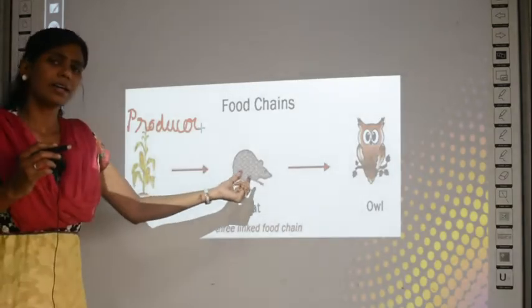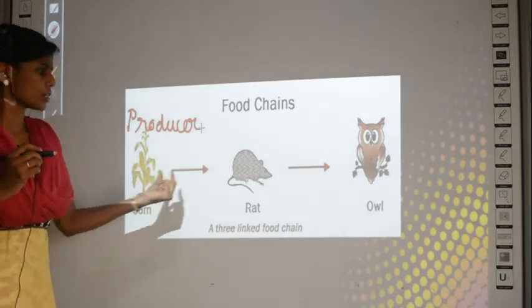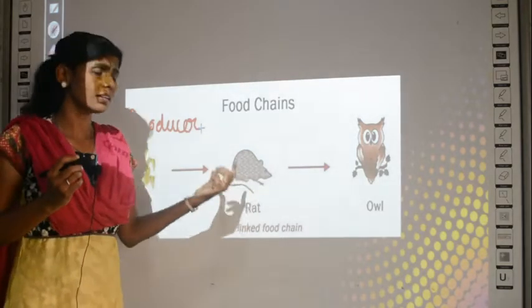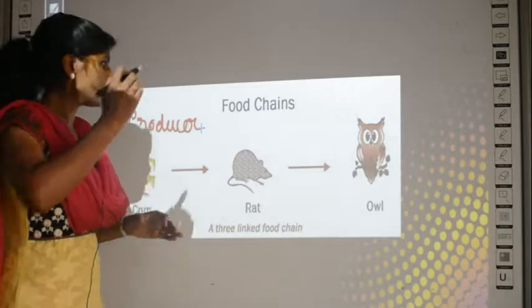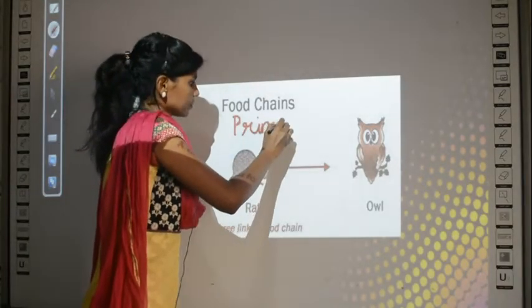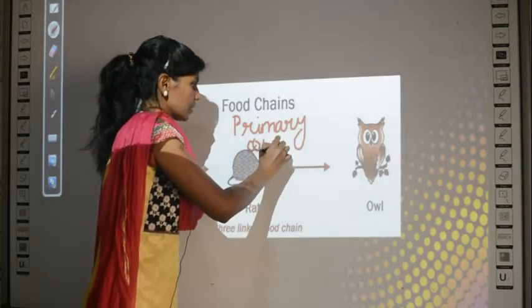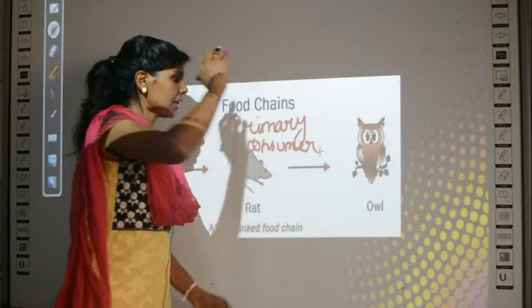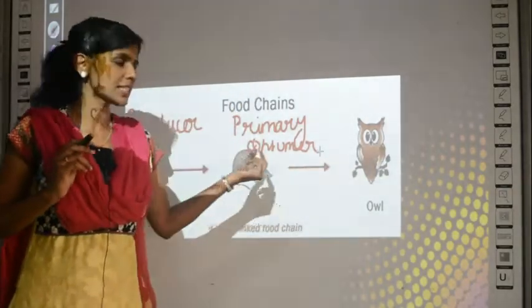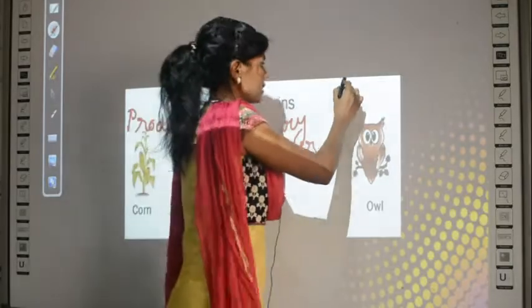So, a rat can eat a plant. This is a herbivore, right? So, it is a primary consumer. Here the rat is the primary consumer. Now, suppose an owl eats a rat, then the owl will become the secondary consumer.